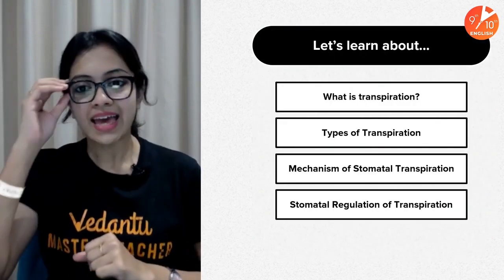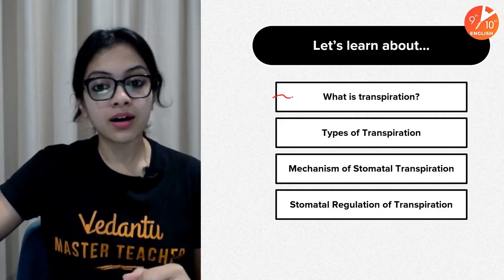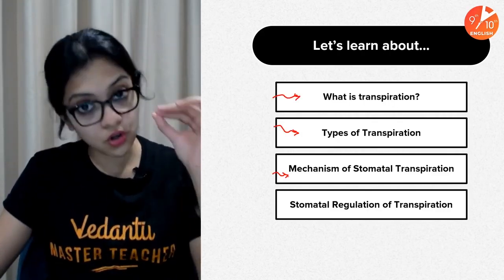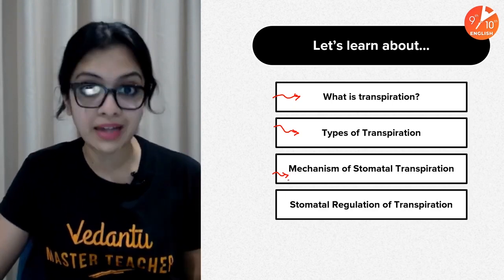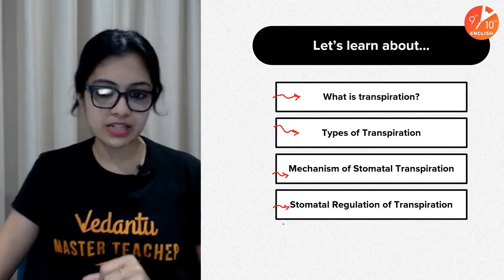Definitely it works. Now today let us learn about what transpiration is, the different types of transpiration, the mechanism of the most common type of transpiration, which is stomatal transpiration, and stomatal regulation of transpiration.